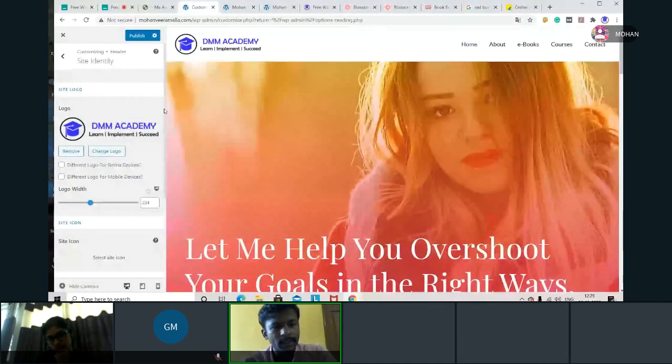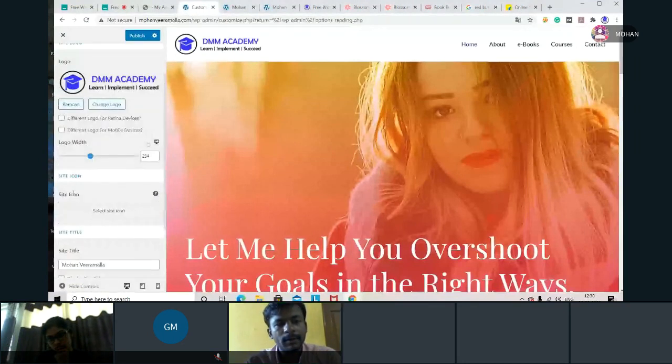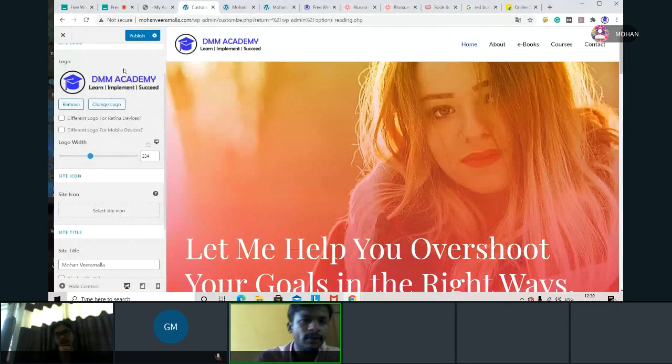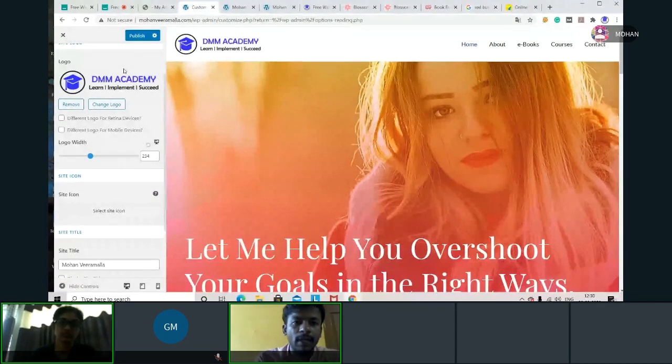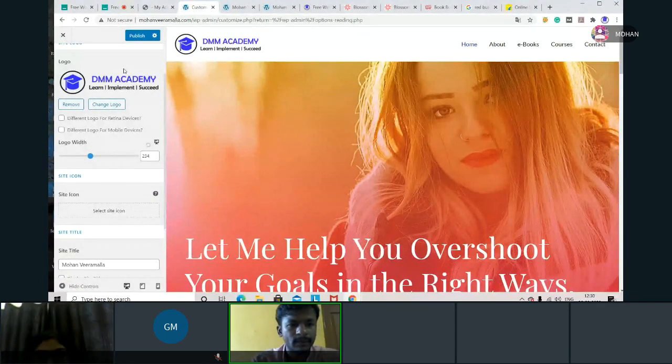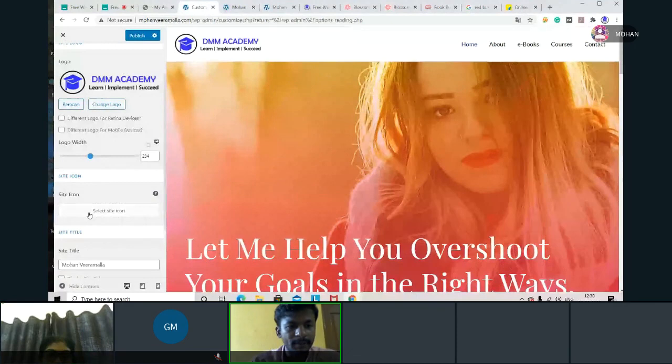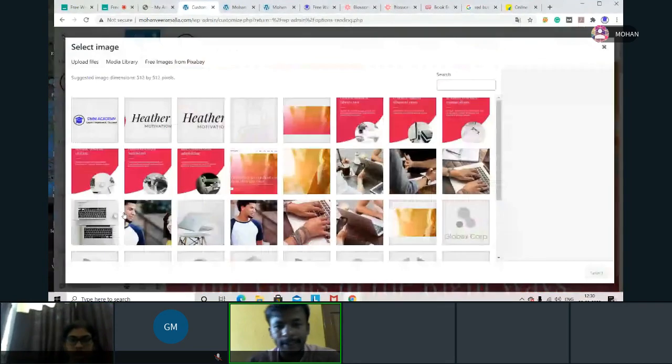Here I can see something called site icon. Now for logo they are telling 180 into 60. Now for site icon also we'll have a size 512 into 512 pixels. Why exact size we have to give? When you give exact size, then only it will have a better user experience and it will not have technical errors. That means that will optimize your website.